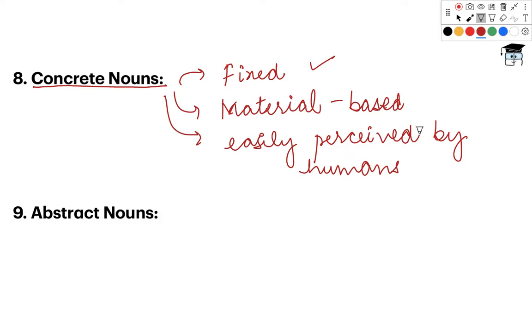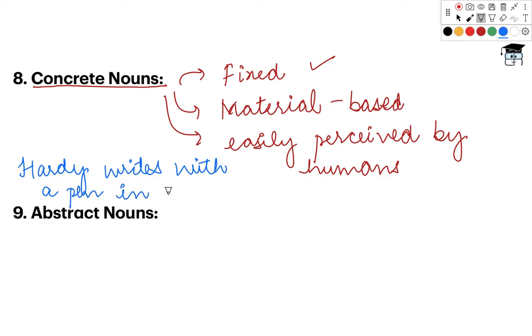Now let us consider an example of this noun to understand better. Okay. Consider this statement: Hardy writes with a pen in his notebook.